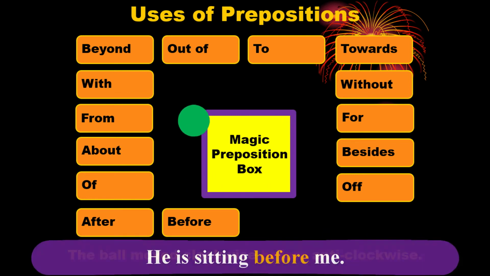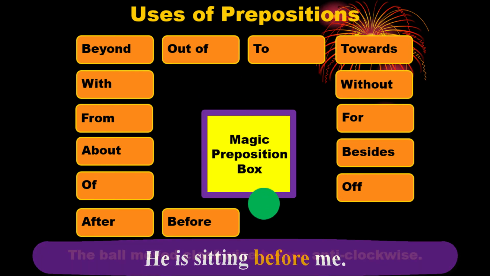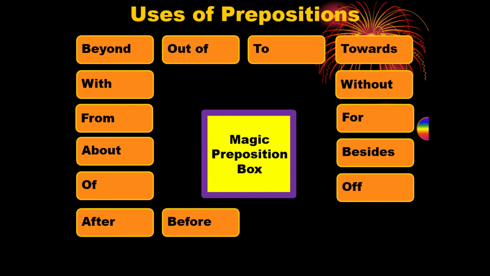In other example, we can say, he is sitting before me. Here before is the preposition. Or in other example, we can say, my friend came to me before my departure. Here my departure, before this, we have used the preposition before. We are going to the next one.